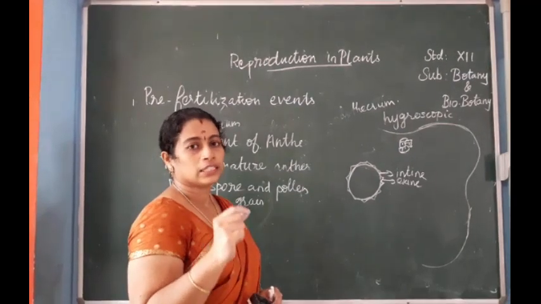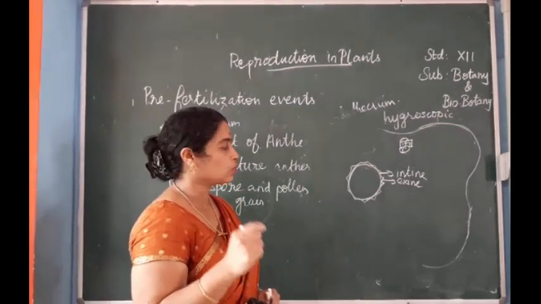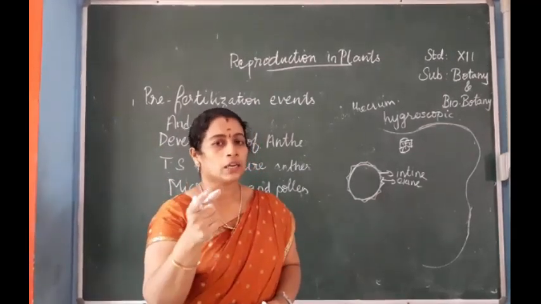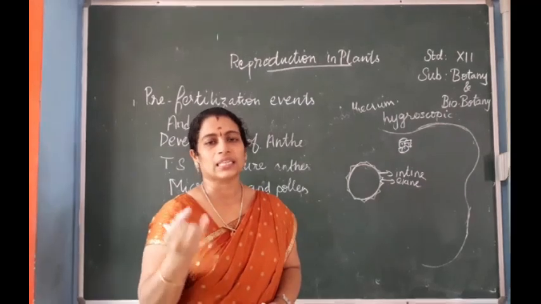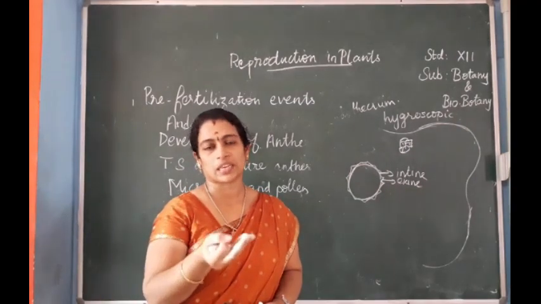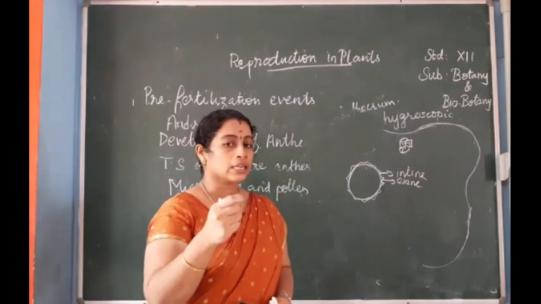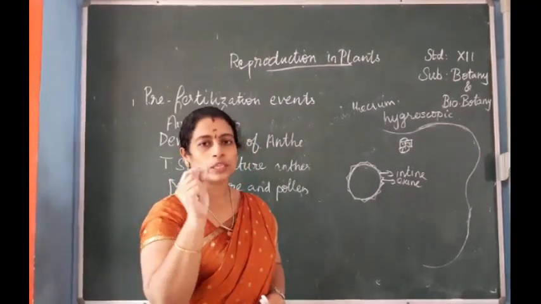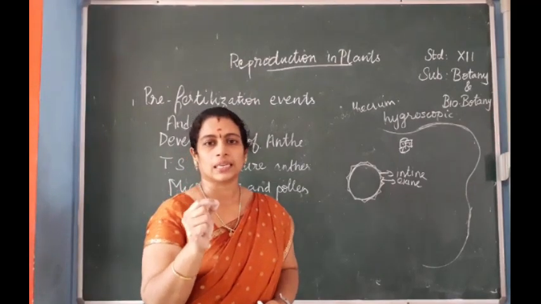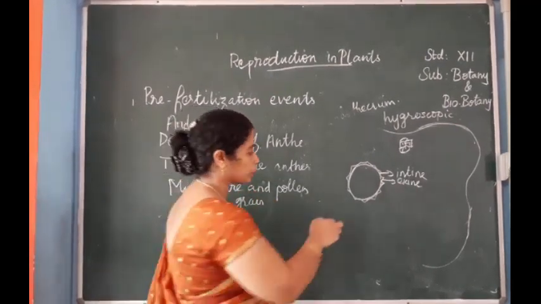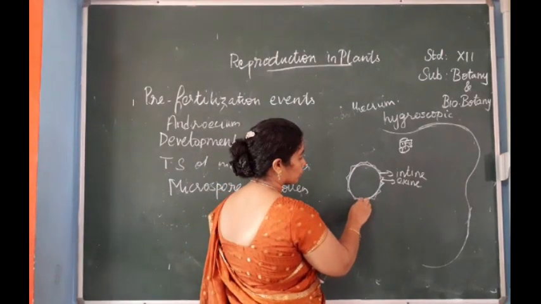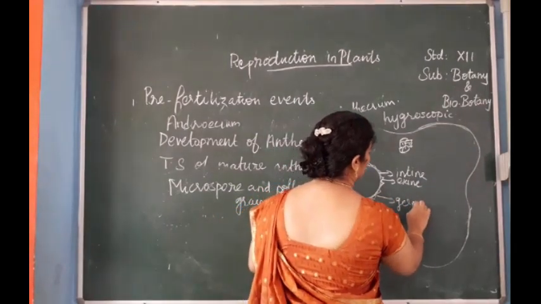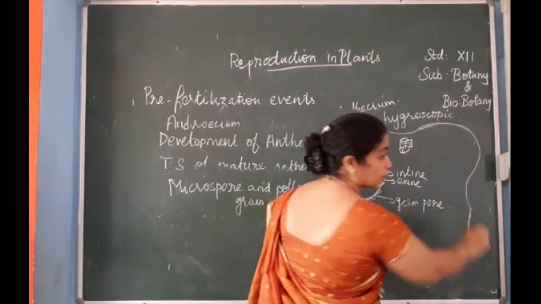It is made up of cellulose, hemicellulose, pectin, etc. The material making this internal wall, the intine, is cellulose, hemicellulose, pectin, etc. In the outer wall, in some regions, there are small pore structures. Pores means small openings present, and they are known as germ pores.